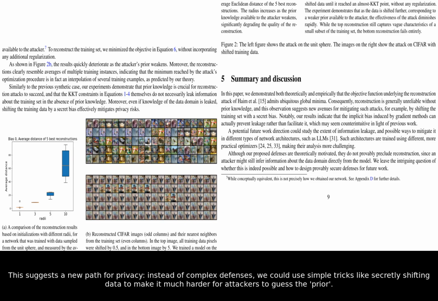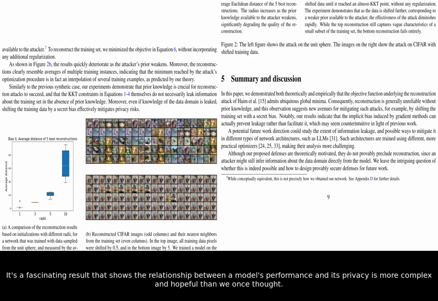This suggests a new path for privacy. Instead of complex defenses, we could use simple tricks like secretly shifting data to make it much harder for attackers to guess the prior. It's a fascinating result that shows the relationship between a model's performance and its privacy is more complex and hopeful than we once thought.